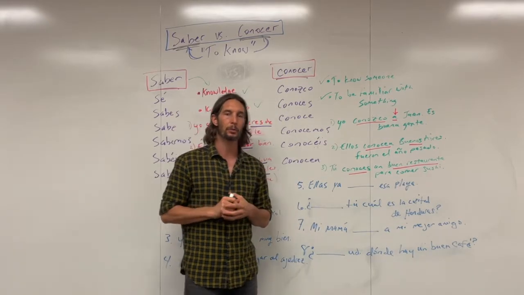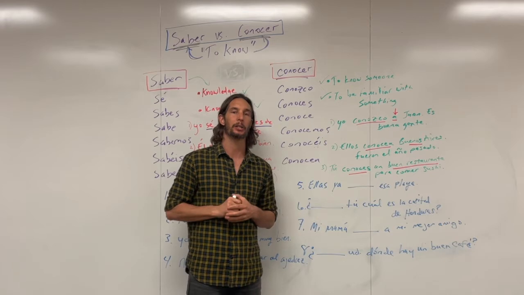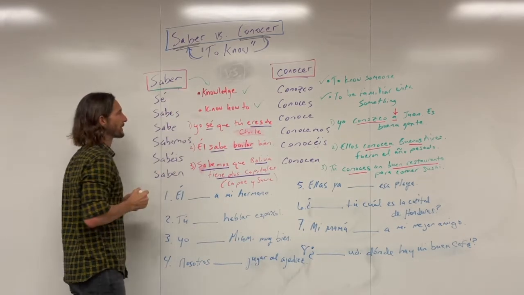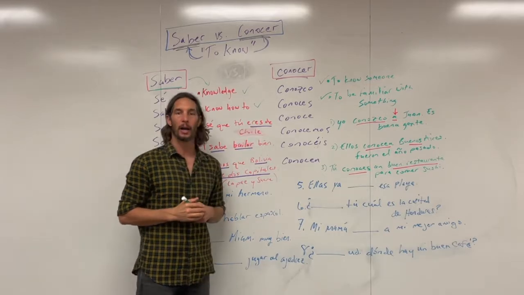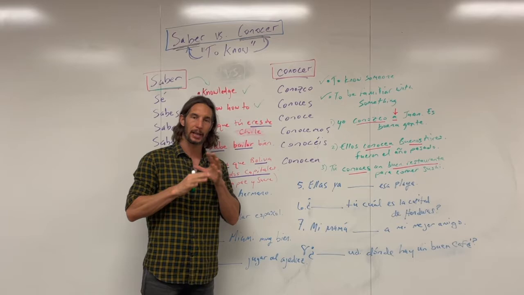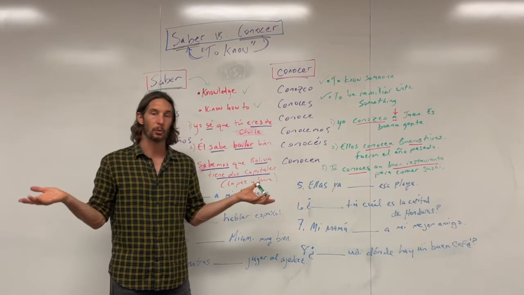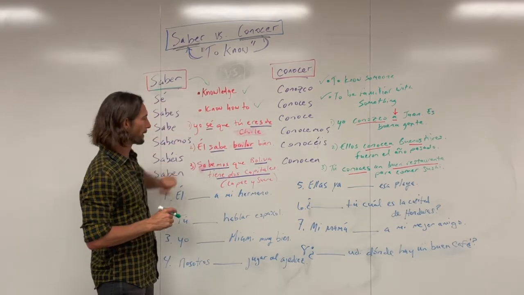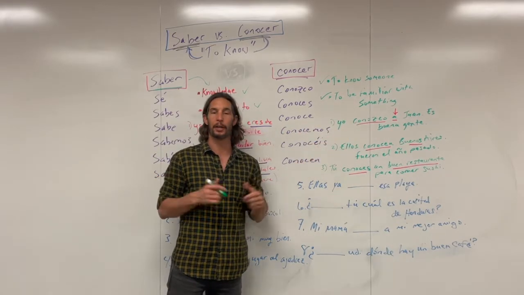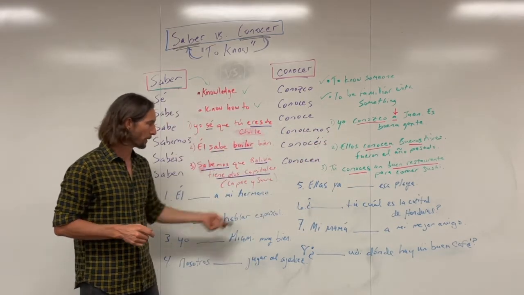But like I said, first what I'd like to do is walk through the conjugations themselves. I'm going to start here with saber, and then I'll pronounce conocer. And then, as I said, we'll get into the different reasons as to why. I've given you some examples here on both sides. And then, of course, to finish off, I'd like to do a little practice with you all.